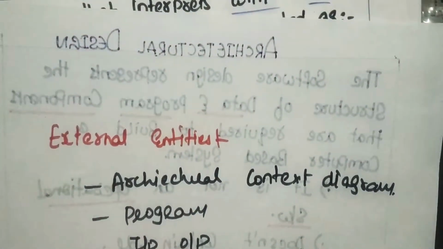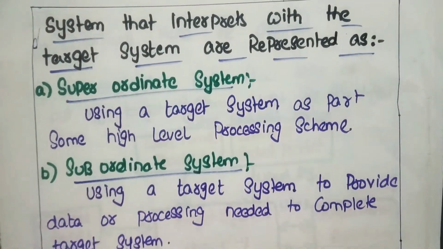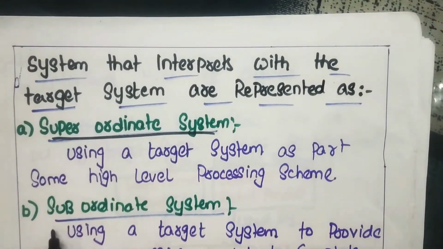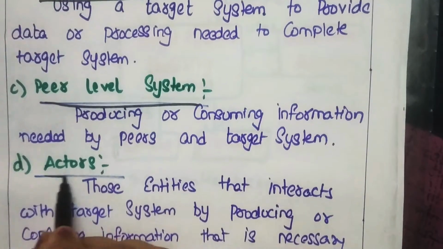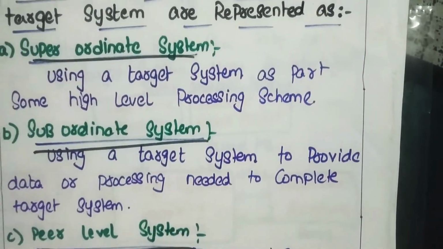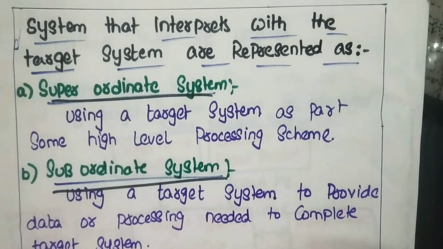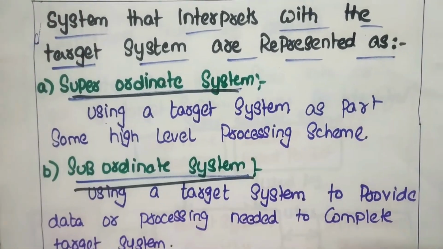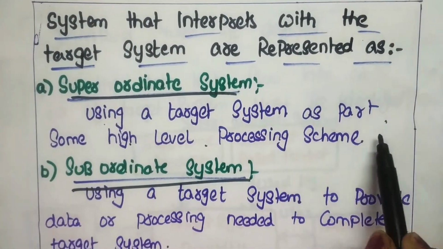The next concept is the systems that interact with the target system. Those can be represented by superordinate systems, subordinate systems, peer-level systems and actors. Let us deal with the first one, the superordinate system. So what is a superordinate system? Have a look here: using a target system as part of some high-level processing scheme.